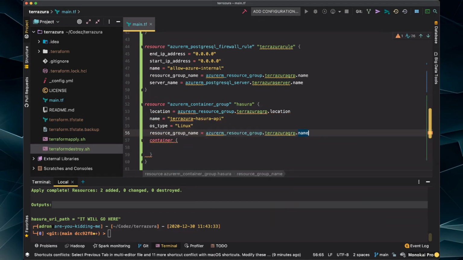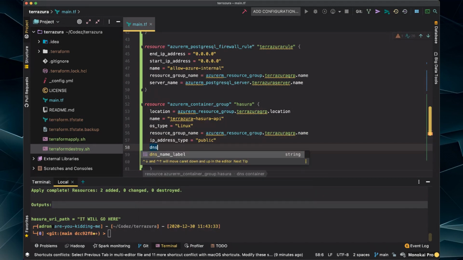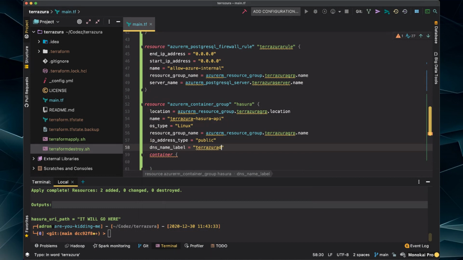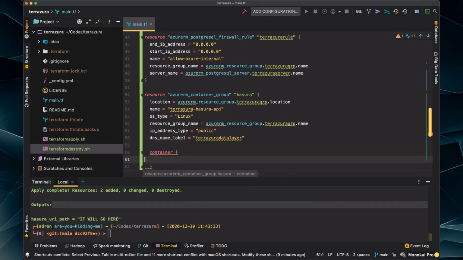Then we're gonna get our name in there. And let's see, what else we want? Oh, we want to do a public IP address. So this one isn't required, but we want it in there. We're going to put public. And then we're going to do a DNS name label. And we'll call it the Terrazura data layer. Okay. And I think that's it for that.